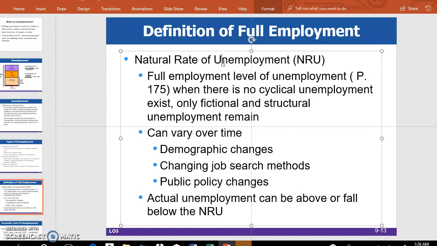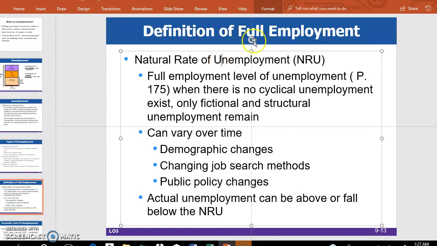Then public policy changes. Sometimes the government will make policy changes. If government makes strict labor regulations, businesses may be discouraged to hire easily, right? On the other hand, if government makes less restriction, businesses may be encouraged to hire more when necessary.